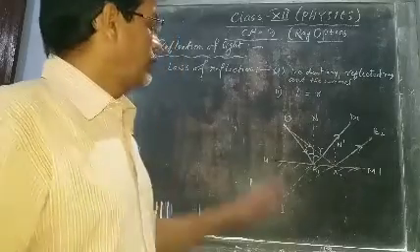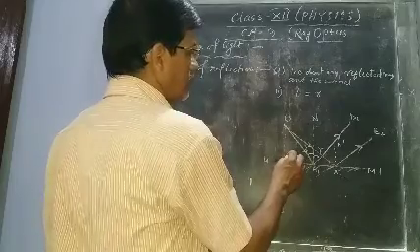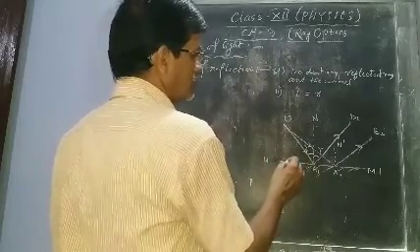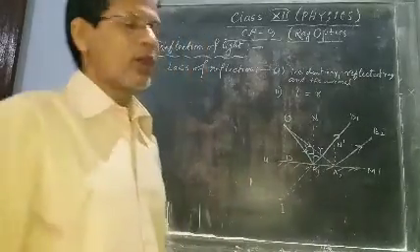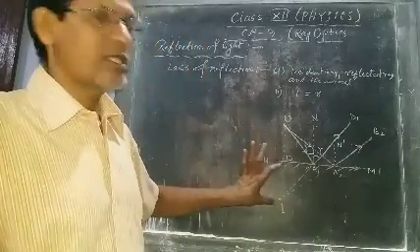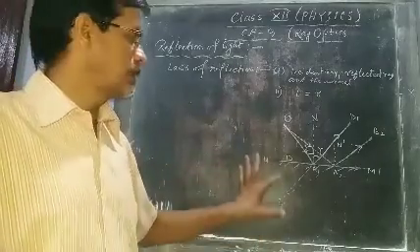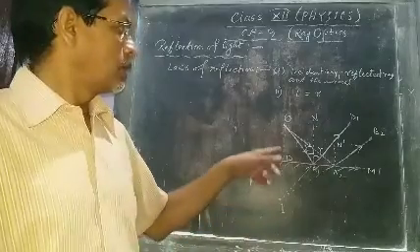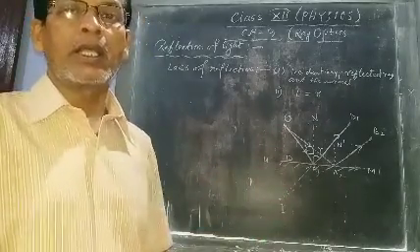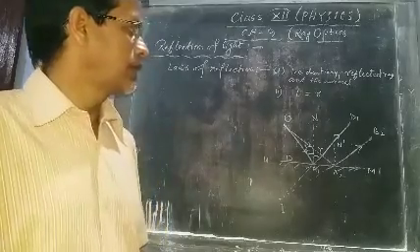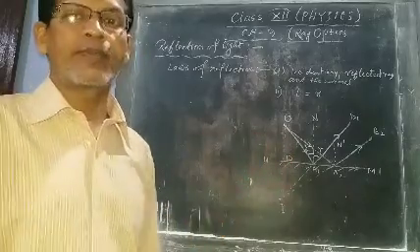Now in case of plane mirror, you see, suppose this is D. Object distance equal to image distance. That means OD equal to OI. This is in the case of plane mirror. Object distance equal to image distance.